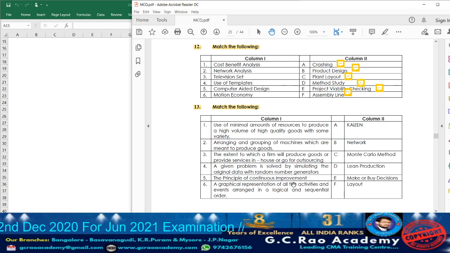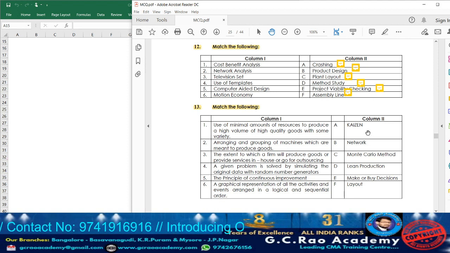A principle of continuous improvement. The principle of continuous improvement is nothing but Kaizen. A graphical representation of all the activities and events arranged in a logical and sequential order, that we are going to call it as what? Network.